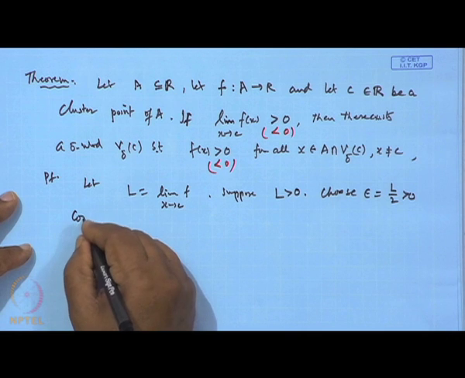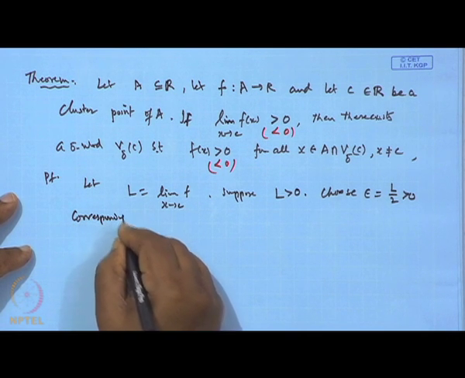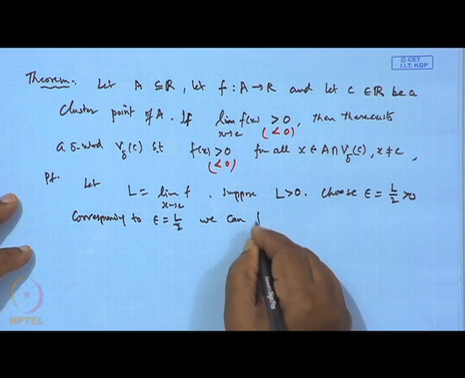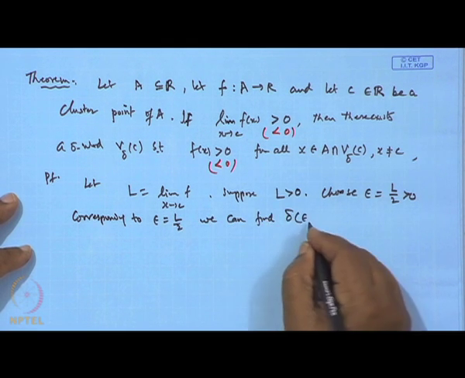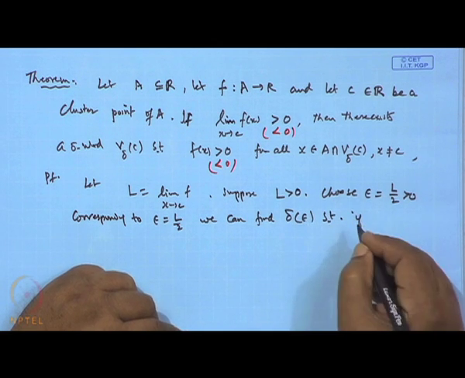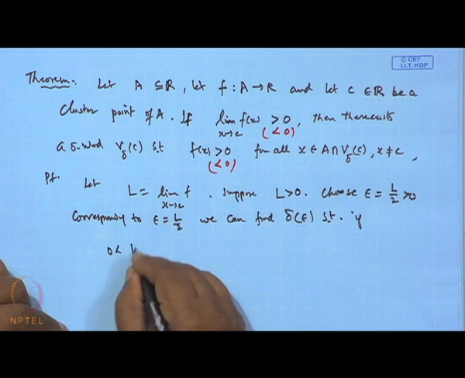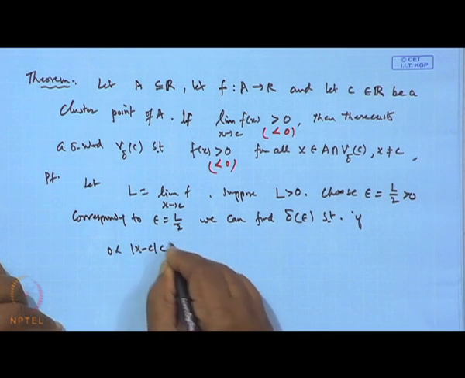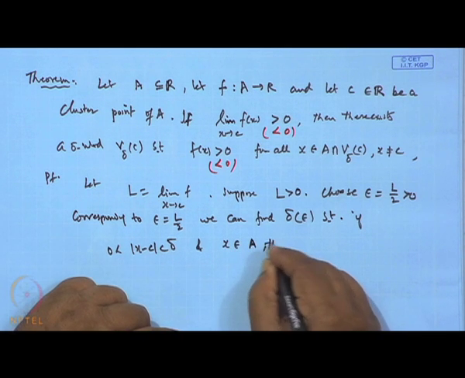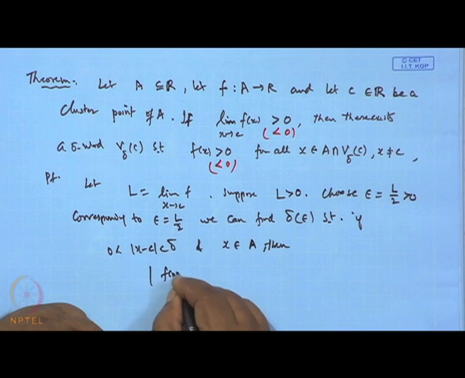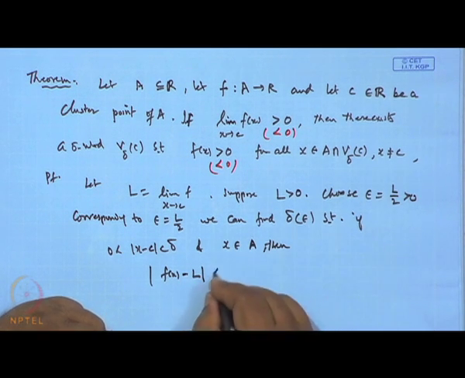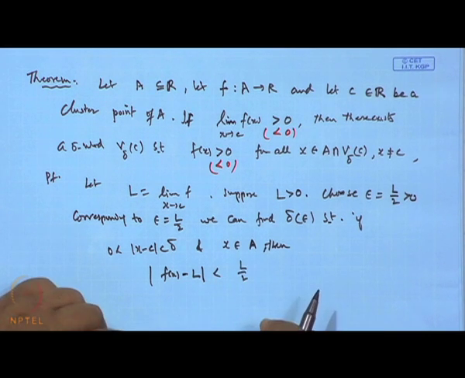Corresponding to this epsilon, which is L by 2, we can find a delta, depending on epsilon of course, such that if 0 is less than mod(x minus c) less than delta and x belongs to A, then |f(x) minus L| remains less than epsilon, which is L by 2.